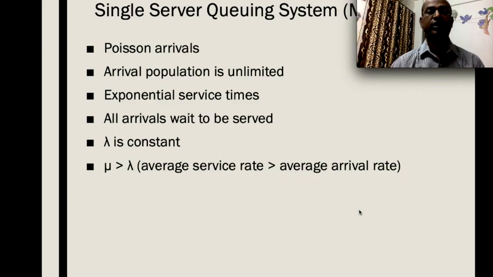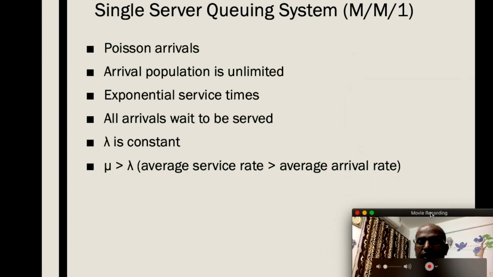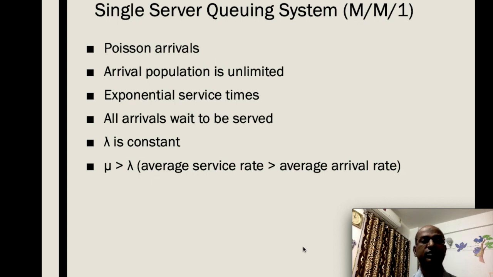Now, last day we saw the basics of the single server queuing system, and we saw certain definitions pertaining to those systems. Today we will move on to derive the relevant equations and performance measures for a single server queuing system. So, our queuing system is M/M/1/infinity.